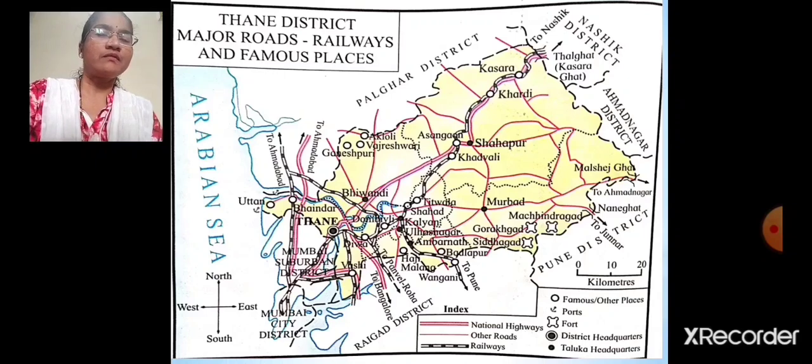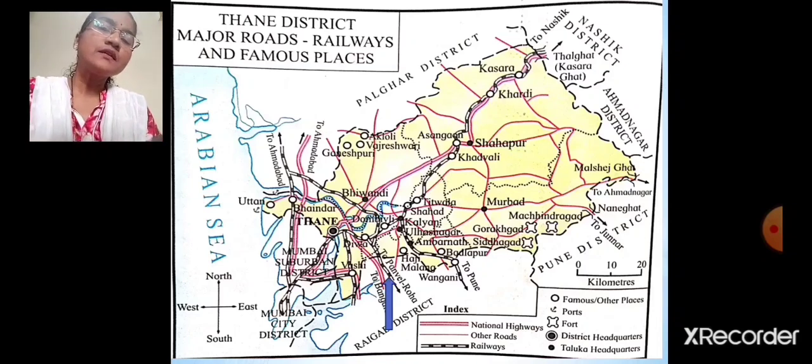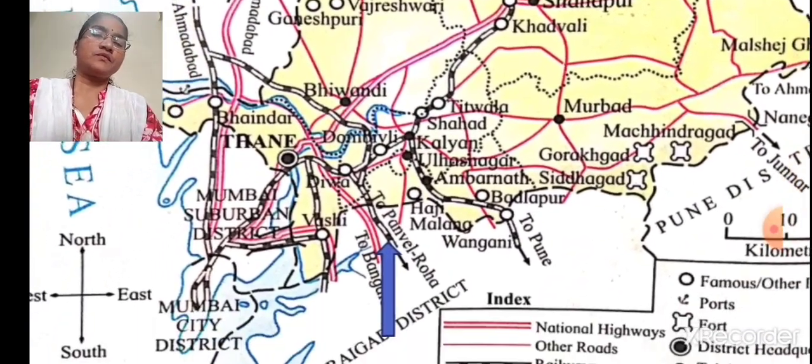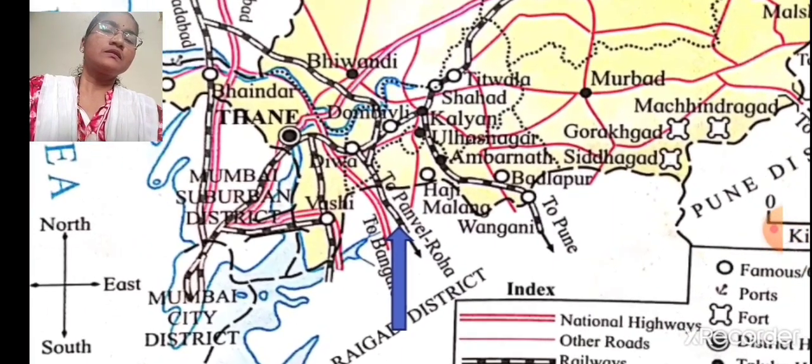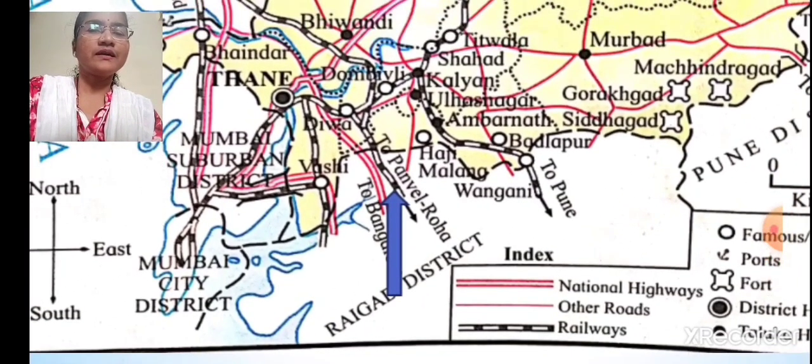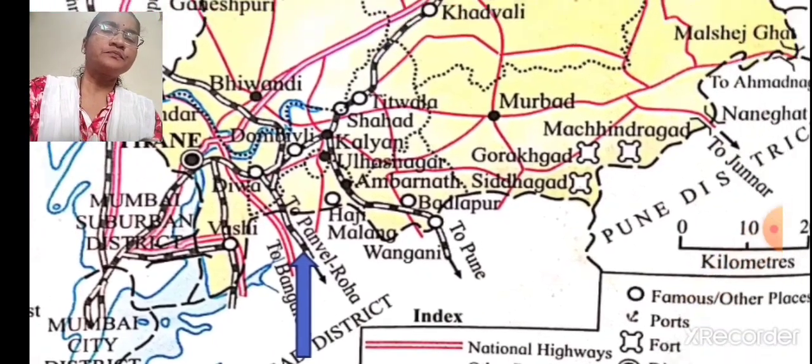Then railways, we'll discuss railway lines or railway routes. See, this one is the railway route which passes through Thane, goes to Roha in Raigad district. Can you see here Raigad district? So Roha is in Raigad district.